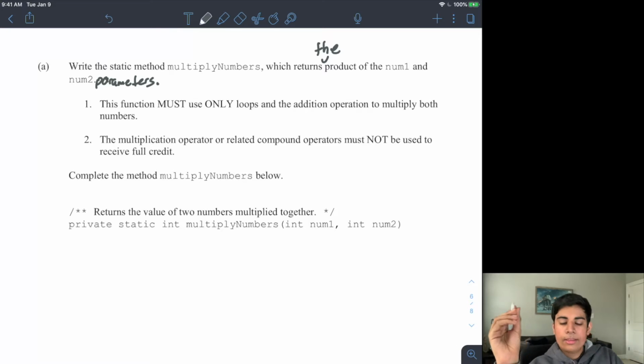All right, and the multiplication operator or related compound operators must not be used to receive full credit. So, you know how normally you'd multiply numbers, you do 2 times 4? You're not allowed to do that, right? This function is literally the same thing. You're multiplying two numbers, except you have to do it using loops and addition.